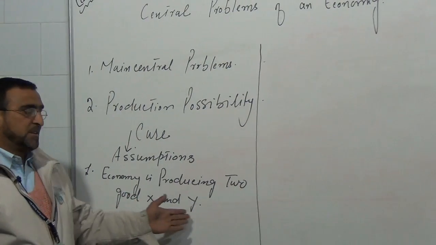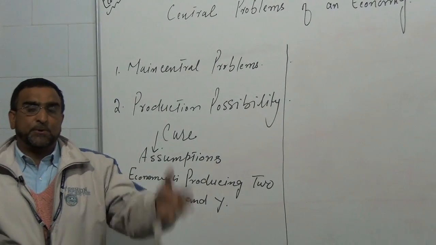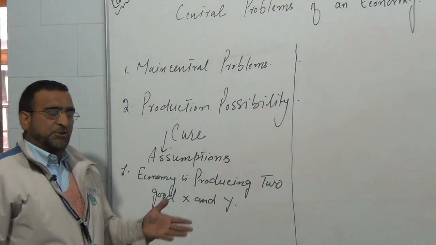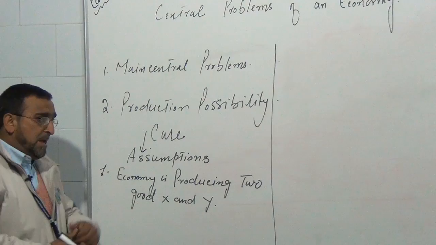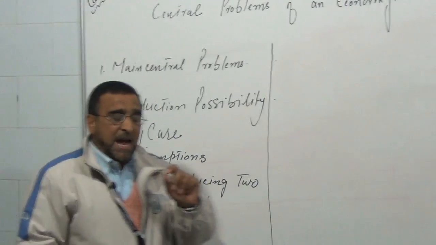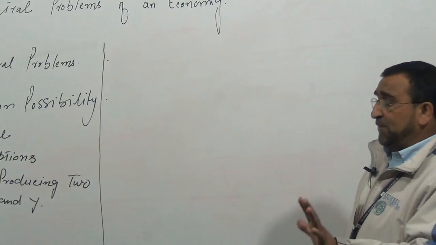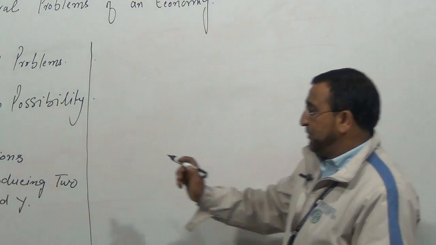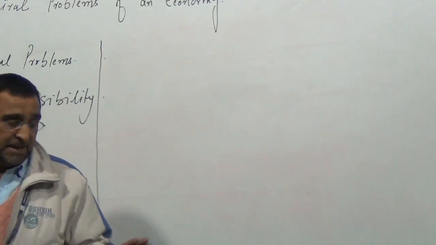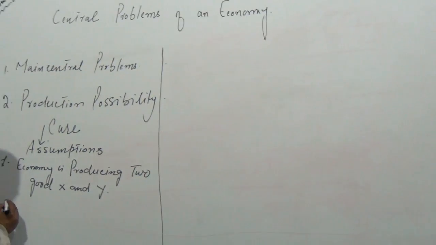Not only X, not only Y, not only Z, we produce A, B, C, D, so many types of goods. But for the sake of convenience and understanding, we assume that we are producing only two goods in the economy, good X and good Y.